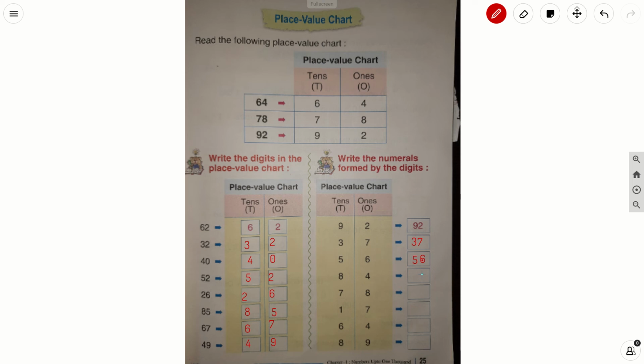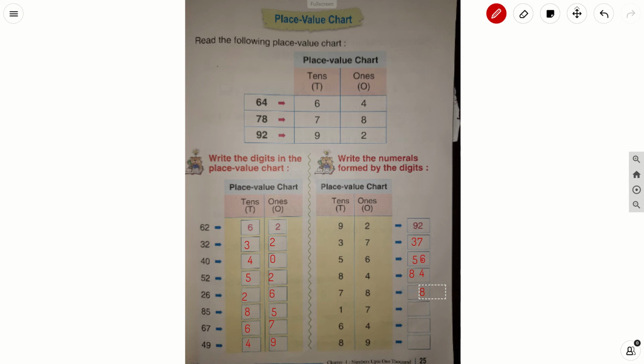Then what is there in a ones place? 4. What is there in a tens place? It is 8. So the number is 84. What is there in a ones place? 8.